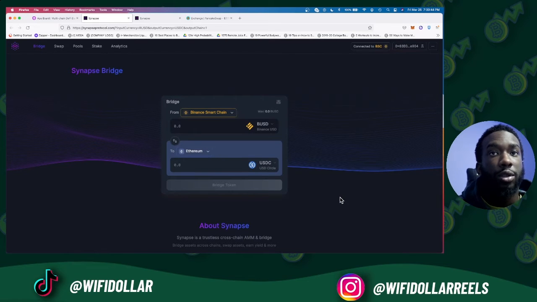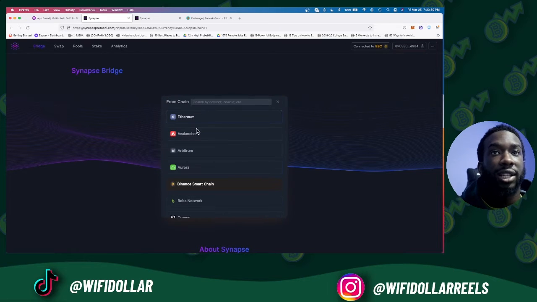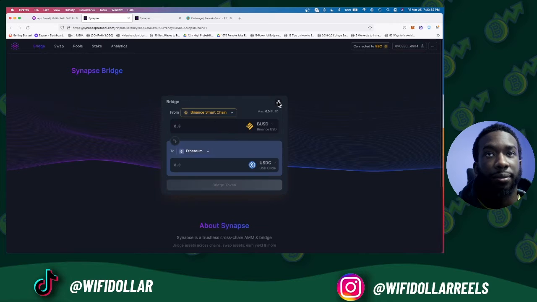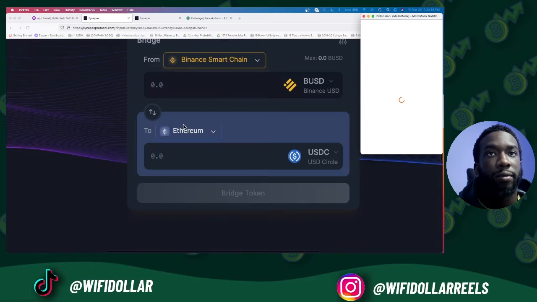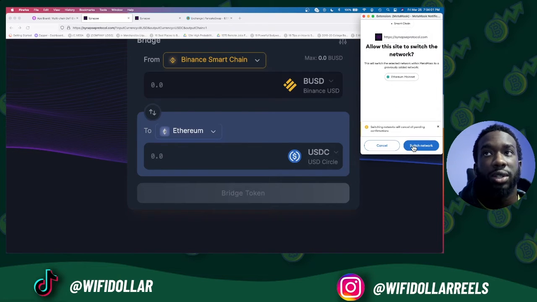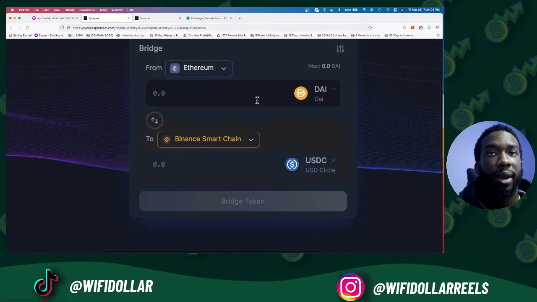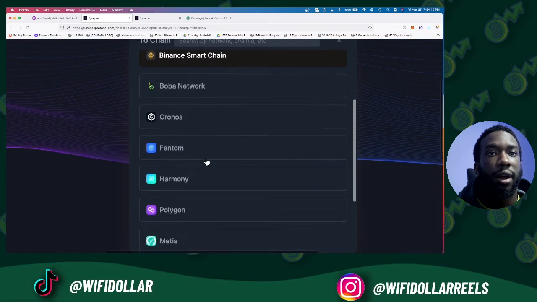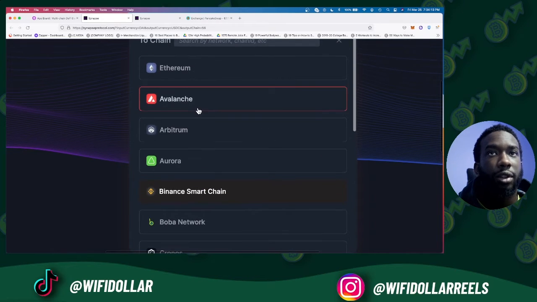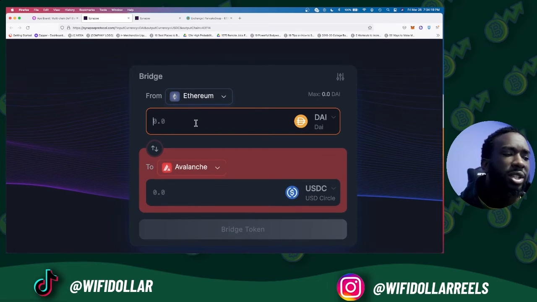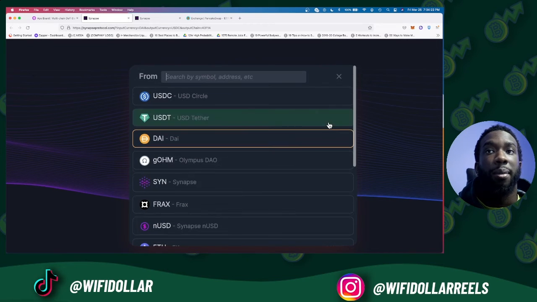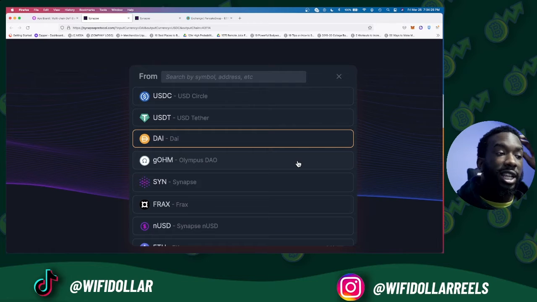Now, obviously, it didn't take us to the right place. It doesn't show the right blockchains, which you can easily enter. So where it says from, we're going to click from Ethereum. To, now we're going to need to switch this network on our MetaMask, switch it to the Ethereum mainnet, as you saw me just do here. So now we're going to go to Avalanche. We're going to click Avalanche. I don't know why I scrolled down, it was right in my face. But here now you would enter how much Ethereum or how much DAI. One thing to remember, it's only stablecoins that you can bridge over.